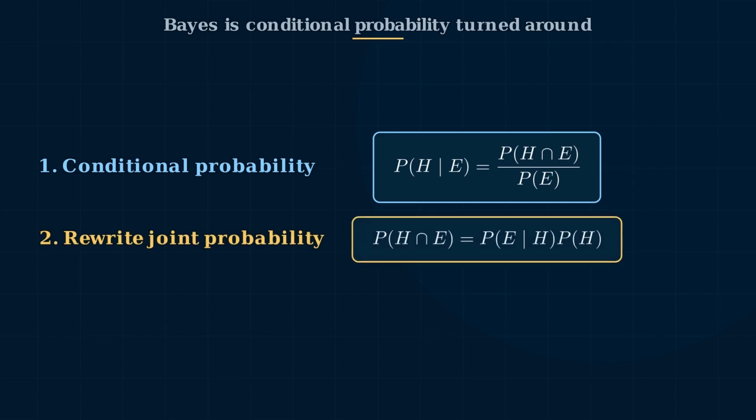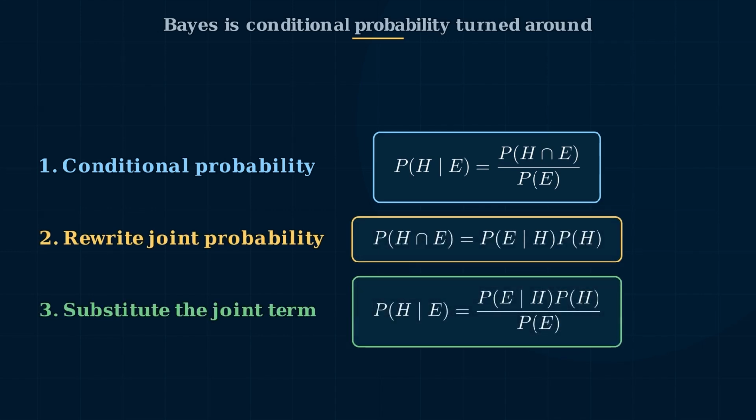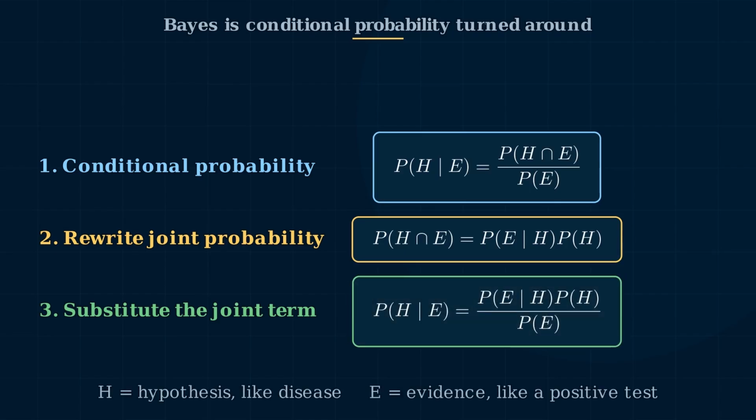Now rewrite the joint probability using the multiplication rule. P(H ∩ E) equals P(E|H)P(H). Substitute that into the first equation. P(H|E) equals P(E|H)P(H) over P(E). That is Bayes' theorem. It says, start with a prior belief, measure how likely the evidence is under that belief, then normalize by how common the evidence is overall. This is how probability updates when new evidence appears.